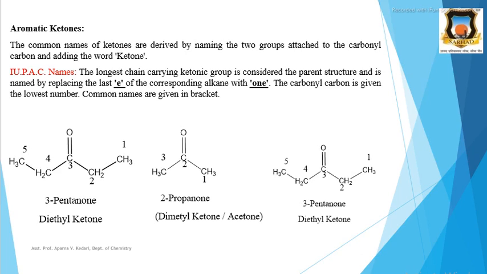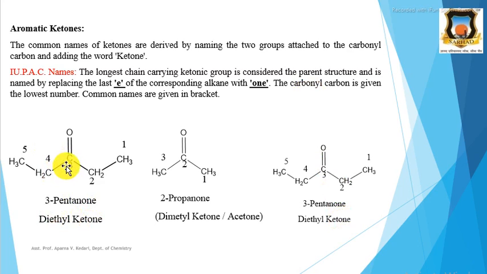Then aromatic ketones. The common names of ketones are derived from the two groups attached to the carbonyl group, because here the two groups are the same or different, alkyl or aryl. Then IUPAC nomenclature of ketones: the longest chain carrying the ketonic group is considered the parent structure, and it is named by replacing E of the corresponding alkane with ONE. And the carbonyl carbon is given the lowest number.